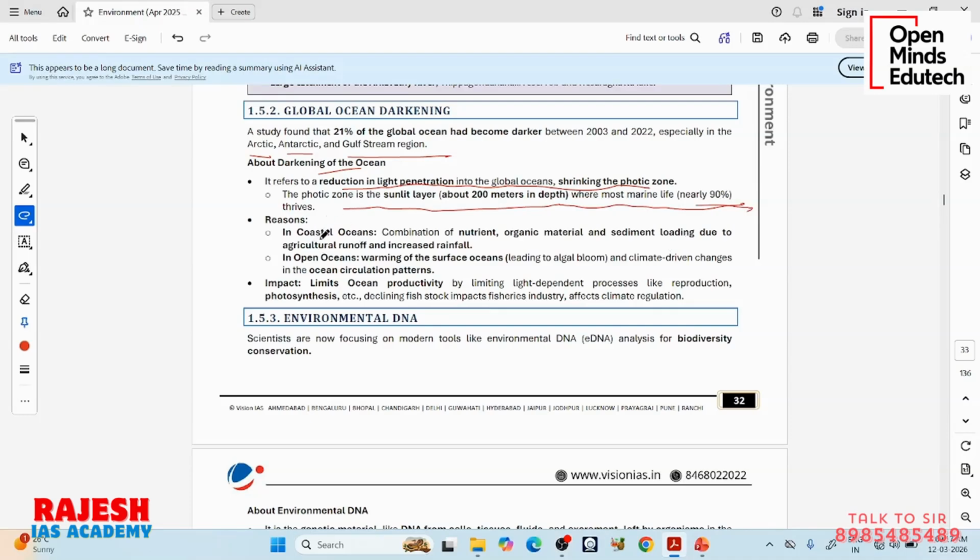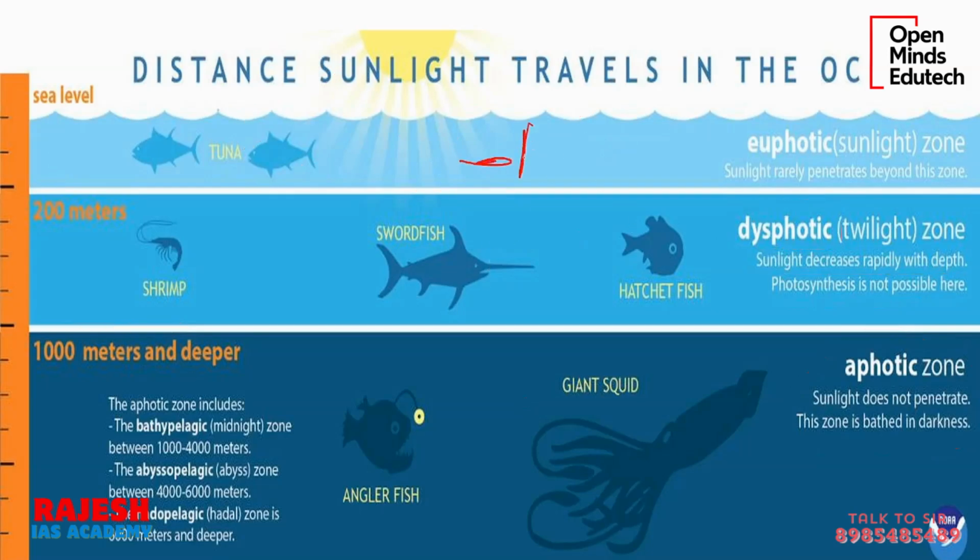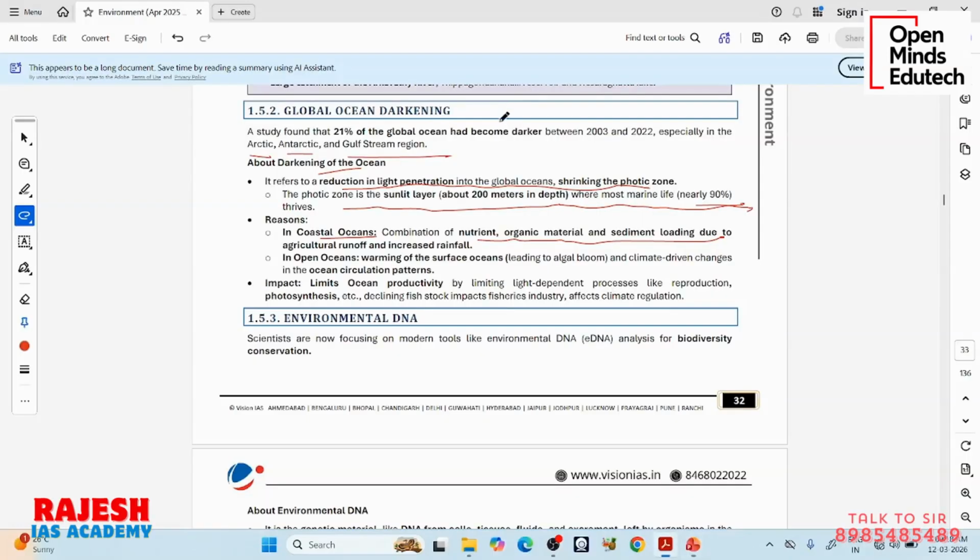If you see the coastal oceans adjacent to the land, there is release of nutrients, organic material, sediments, agriculture runoff, and increased rainfall. Another example: if this is the ocean and this is land, and there is too much rainfall because we are changing the climate, all of the sediments, the sand, the soil, will get flushed into the ocean. So, too much rainfall is also decreasing the sunlight penetration in the ocean.